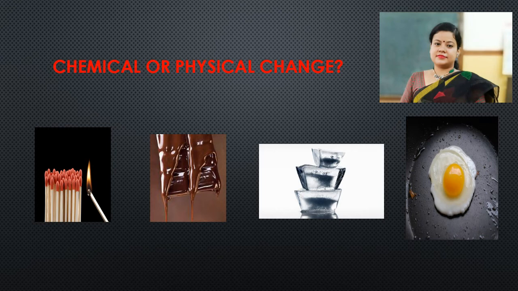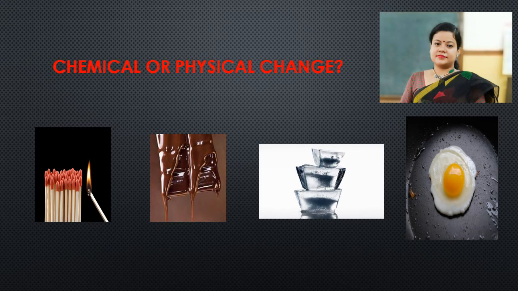A few very common examples. I hope by this time you are all able to identify what kind of changes these are. First one, burning of a match. Yes, you are right, it is a chemical change, because burning of anything means it is reacting with oxygen, and it is a chemical change.